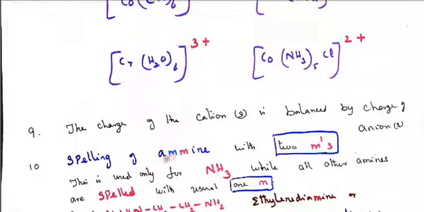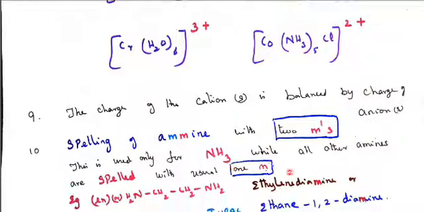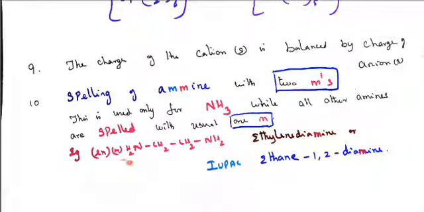Next, the spelling of ammine. NH3 contains 2 M's. In an ordinary amine there is only 1 M. So NH3 is to be spelled as ammine. For example, NH2CH2CH2NH2. In this example, 2 amine groups are linked with ethylene. So ethylenediamine, 2 amine, diamine. Here only 1 M is present.